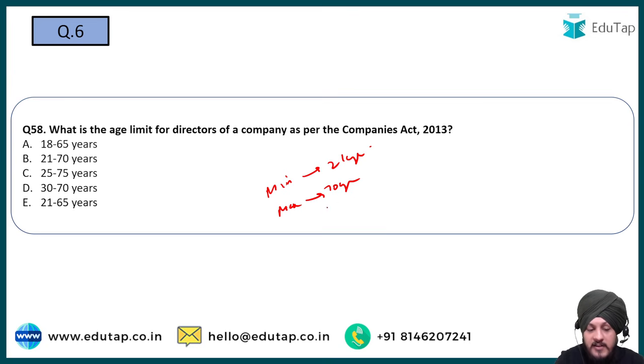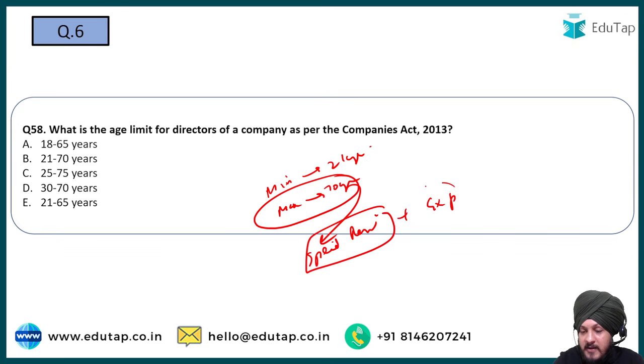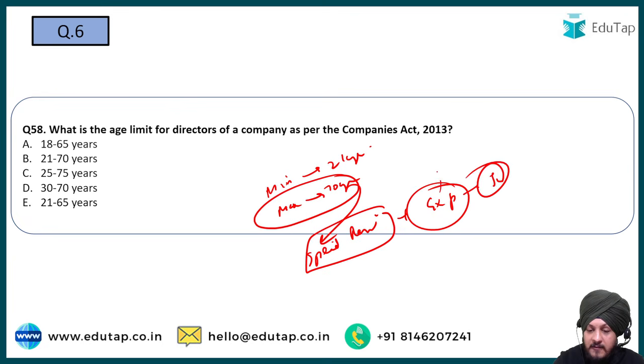And there is some sort of exception also. Basically, a person, even if he has attained the age of 70 years, right, can still continue, or can still be appointed to this position, if a special resolution has been passed with respect to it, right? And apart from that, an explanatory statement also has to be provided, which is some sort of justification for why this special resolution has been passed, but that can be extended.